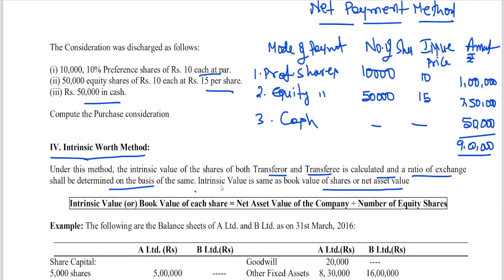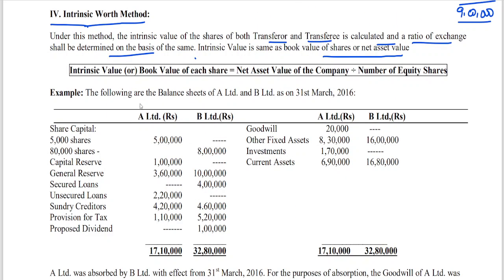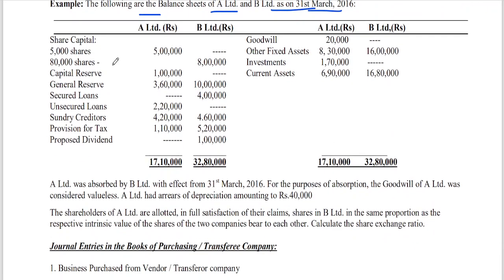You can see that following are the balance sheets of A Limited and B Limited as on 31st March 2016. We have share capital, 5,000 shares of 5 lakhs, 80,000 shares of 8 lakhs, capital reserve, general reserve, secured loans, unsecured loans, sundry creditors, provision for tax, proposed dividend. Goodwill, other fixed assets, investments and current assets have been given. Okay. Now, A Limited was absorbed by B Limited.